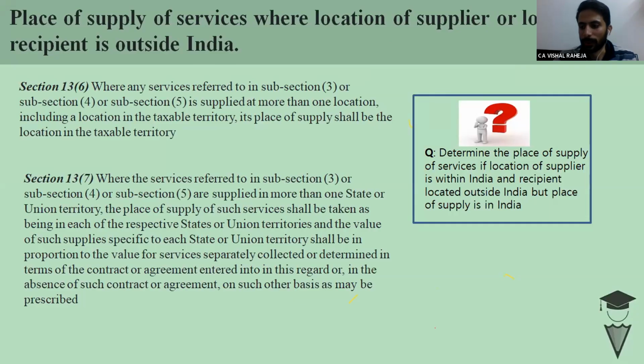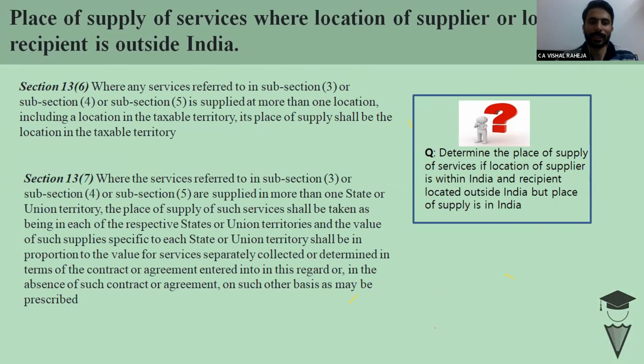In case the services are provided at more than one location, and even if a single location is in the taxable territory, then the location shall be the taxable territory. Whenever the government has a chance to tax, even a 1% possibility, the government tries to capture that opportunity and levy the taxes.